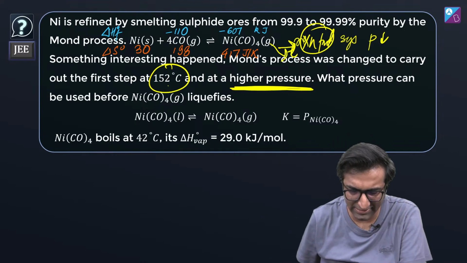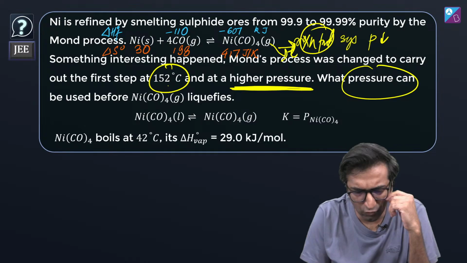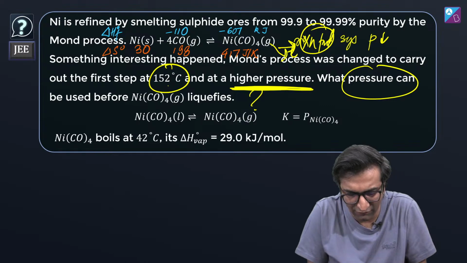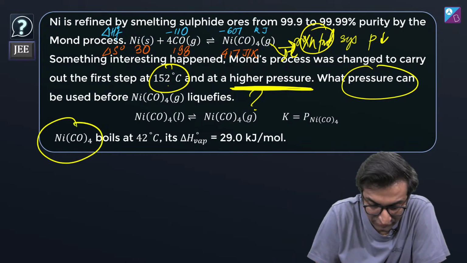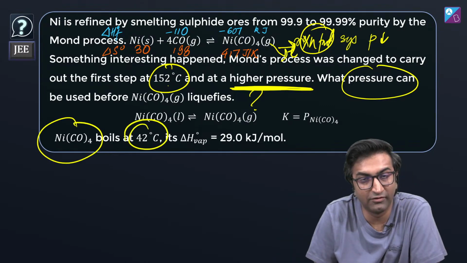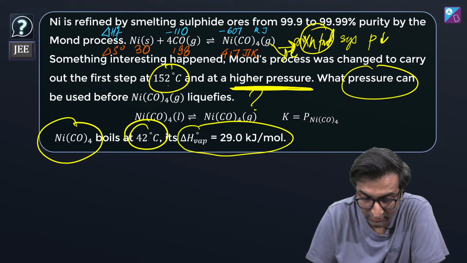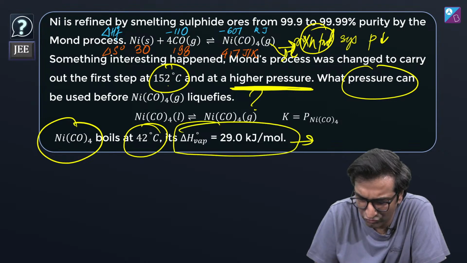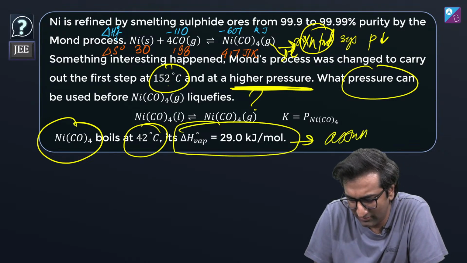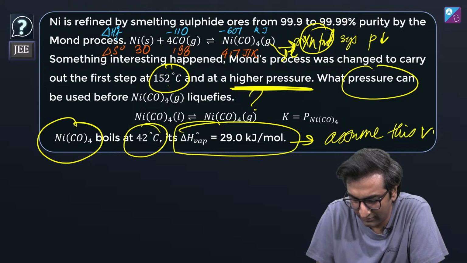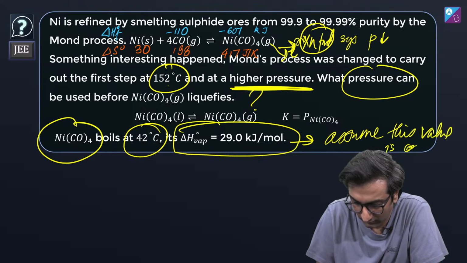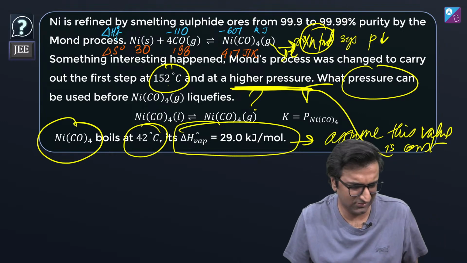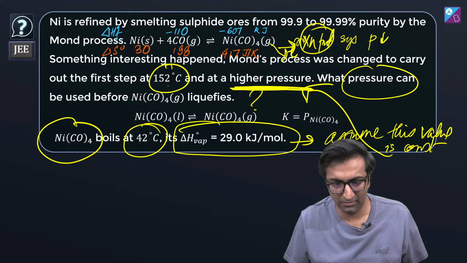But how do I figure out at what pressure? Can you think at what pressure can be used before liquids? How do you figure this out with this given information? We have told you that NiCO4 boils at 42 degrees Celsius. At that temperature, delta H naught vaporization is this, and assume that it doesn't change, that this value is constant, even at these other conditions. Just assume it. Okay. अब क्या करें?